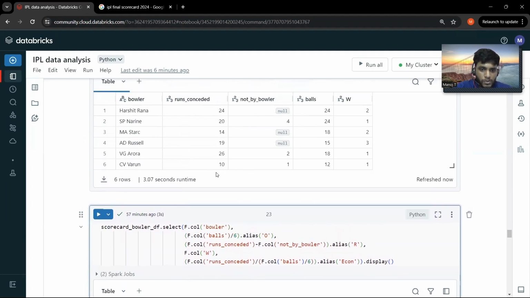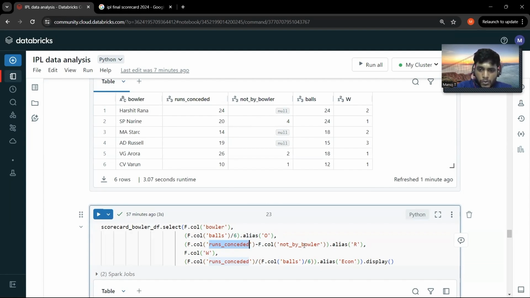So we have these columns, right? By these columns, how do you find the total number of overs bowled by the bowler? Of course, for each over we have six balls, and if we divide the balls by 6, we will be able to get the overs. And for runs considered by the bowler, I will take the runs considered minus the runs not being considered by the bowler.